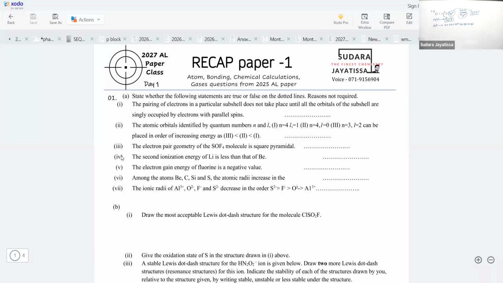Right. So what's this statement? Is it true then? Yeah, it is true. The first one is telling about the Hund's principle.